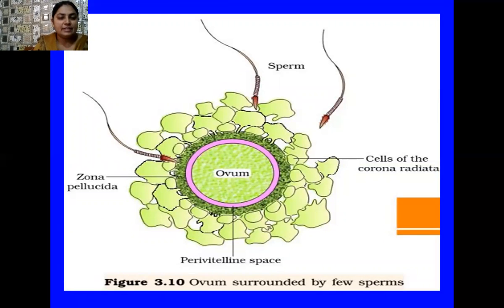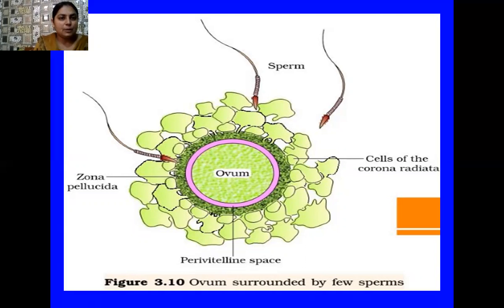Now here in this picture, you can see so many sperms approaching the ovum, and this ovum is surrounded by a thick membrane known as zona pellucida beside its own plasma membrane, and cells of corona radiata are also present outside this zona pellucida membrane. So many sperms approach this ovum, but the sperm that comes first penetrates the zona pellucida membrane with the chemical secretion that is present in its acrosome, and in this way that sperm enters into the cytoplasm of the ovum and comes in contact with the nucleus and fuses with the nucleus to form the zygote.